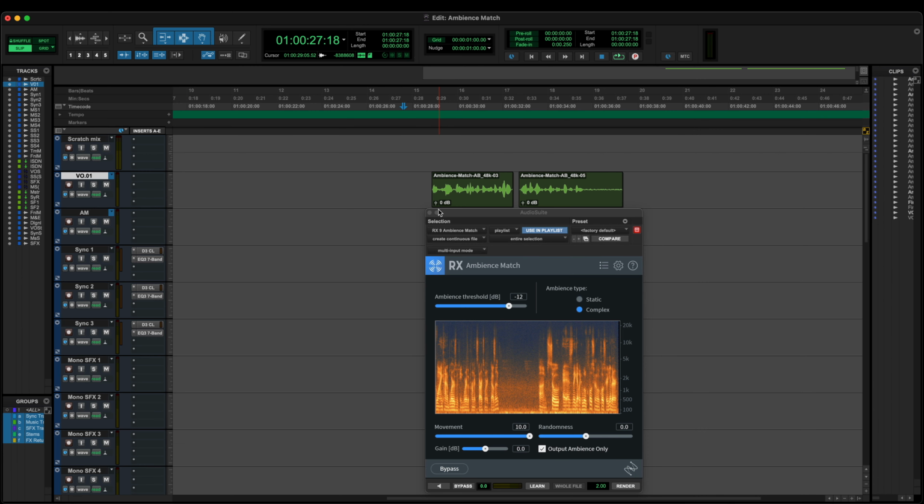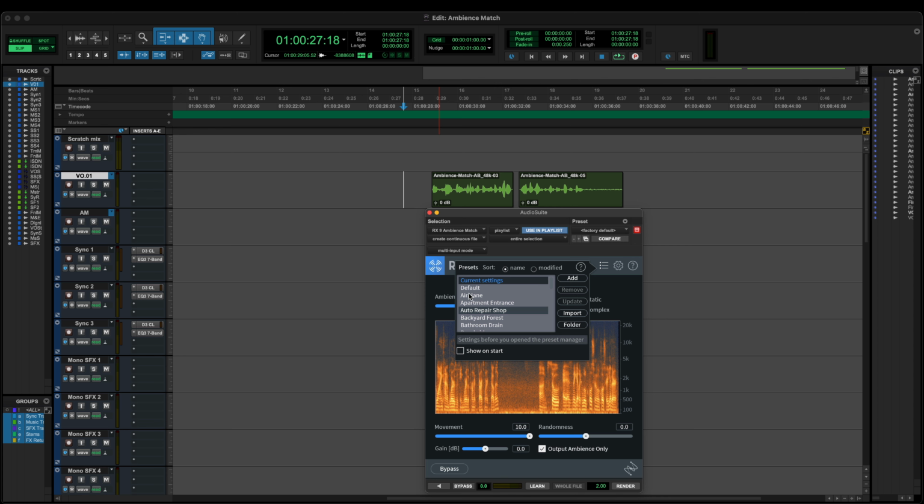Now you can seamlessly connect dialogue and ADR cuts with real background movement and textures with the new complex mode in Ambience Match, allowing you to quickly match ambiences never before possible. Ocean, wind, traffic, crowds, and more.